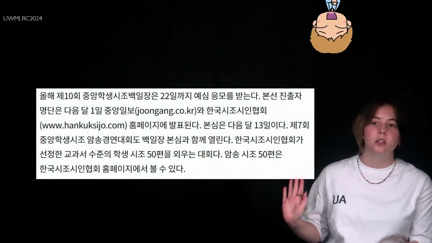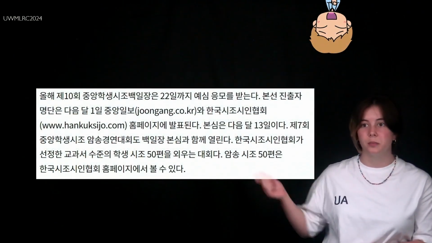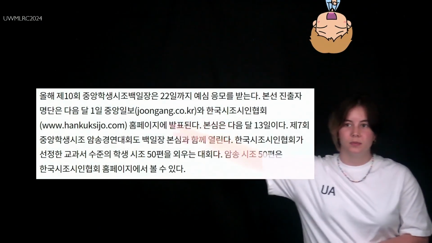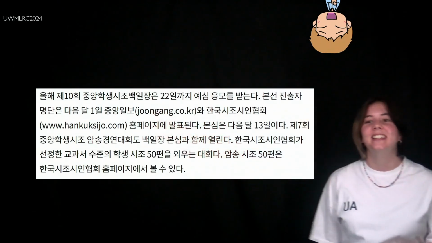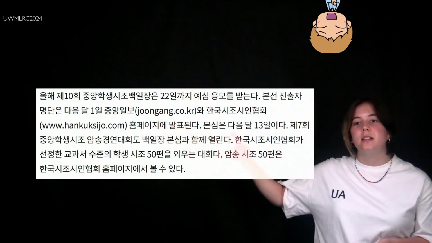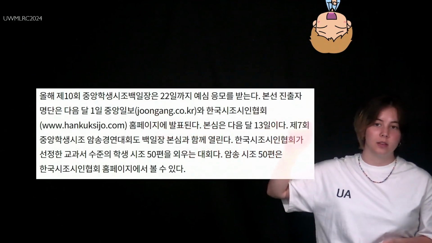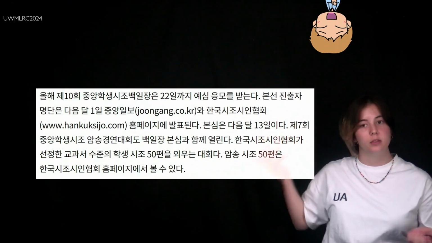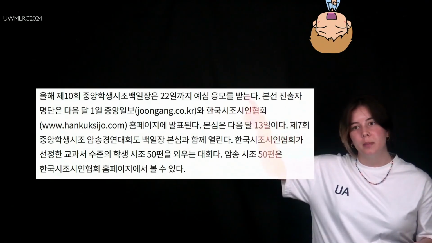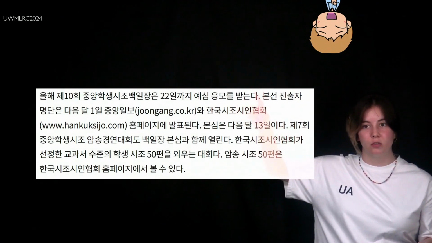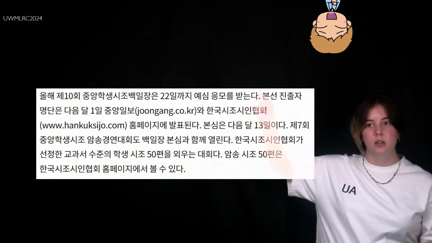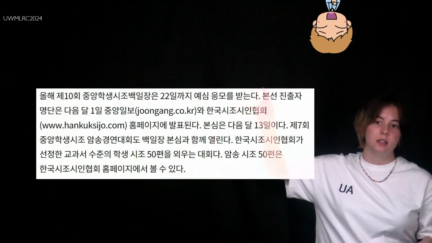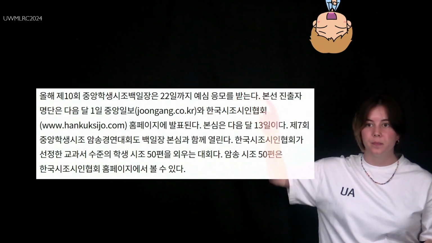This is a screenshot from an actual news article from 중앙일보, right here. I don't know if you can see that, but all the sentences in this news article end with the plain form, with diary form. So 받는다, dictionary form is 받다, to accept. 받는다 is the diary form, so accepts.